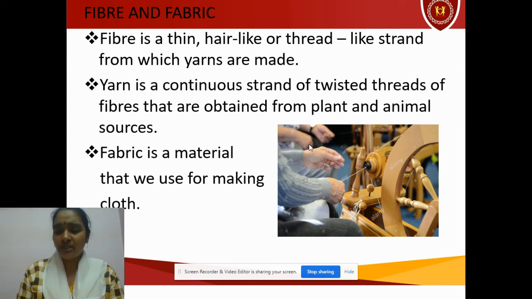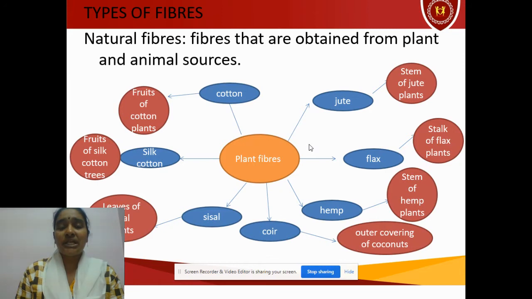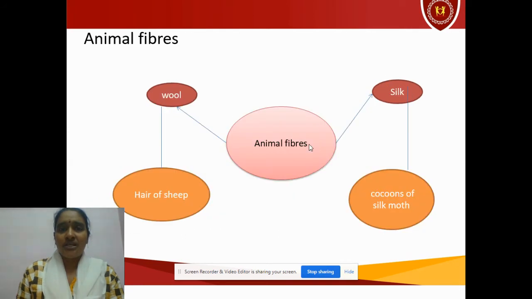Next, in the previous recorded video only, I explained different types of fibers. There we saw in great detail the different plant fibers. Here you can see the image of that, the different fibers we have seen. This next one I didn't explain in the previous recorded video. Now we will go about this.